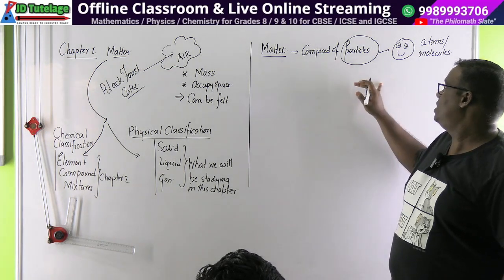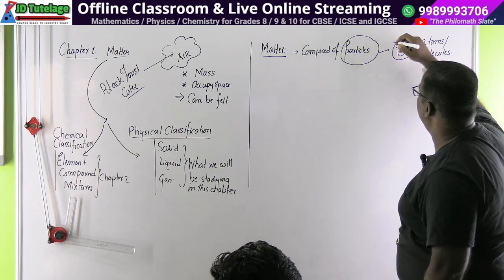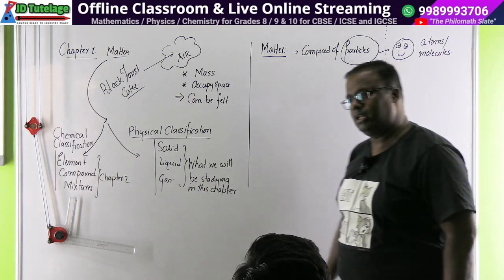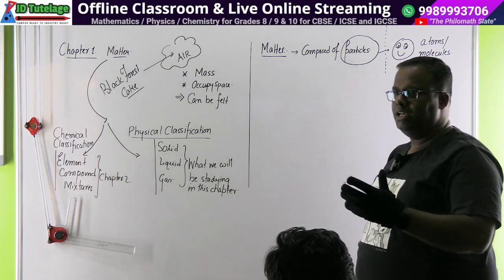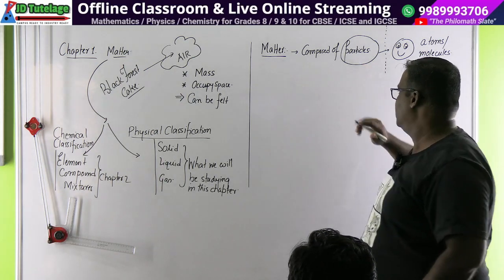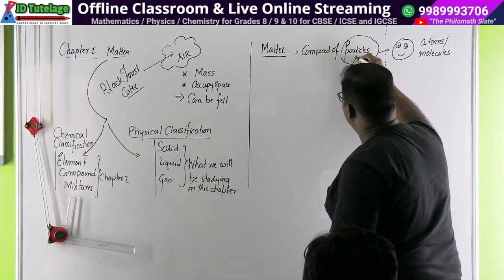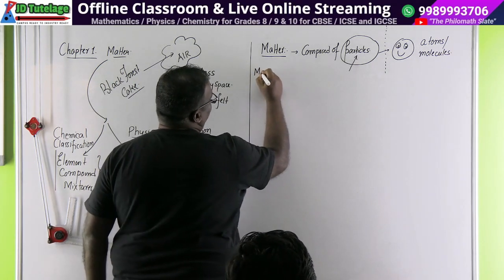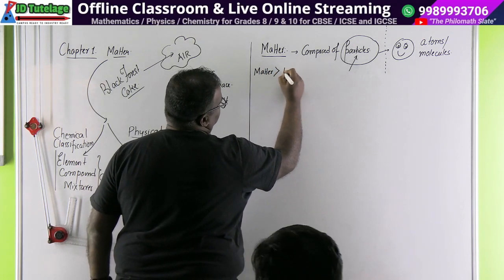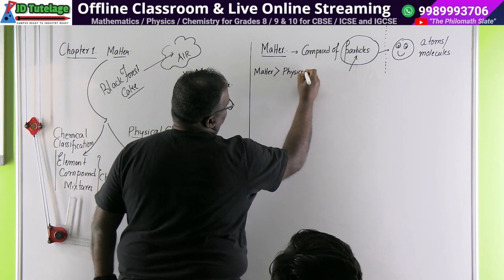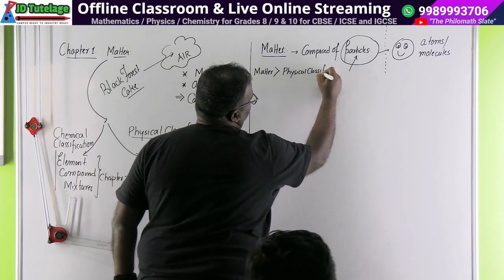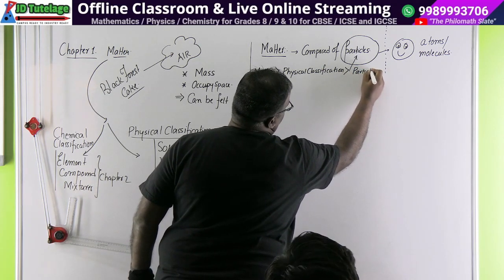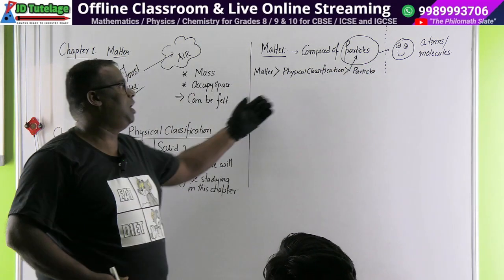Matter is composed of particles which are either atoms or molecules, but as of now do not use those words. We will be using only the word particles. Okay? Clear? What is in matter? There are many kinds of particles in matter. Now our next level of concentration will be on this part. If you see it in the computer root directory method, after matter we are going to study the physical classification, and the physical classification further leads us to study particles. Understood? This is the level we are studying at now.